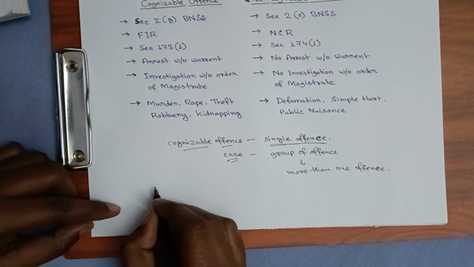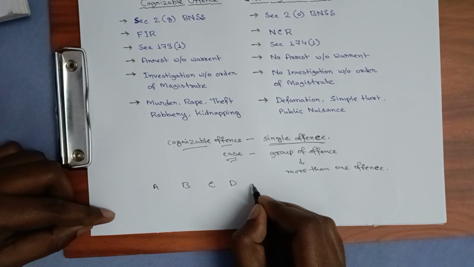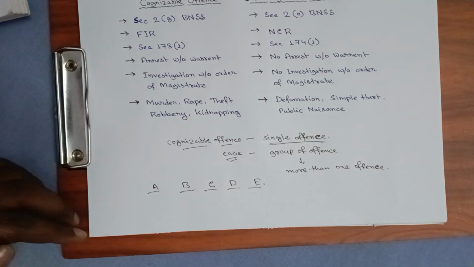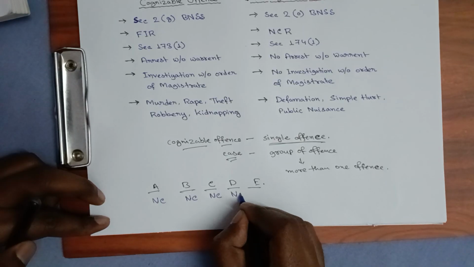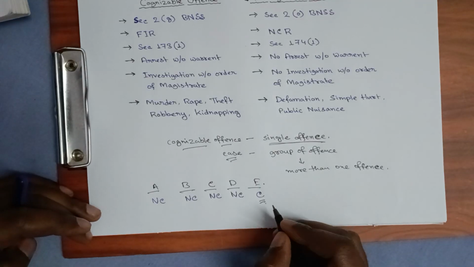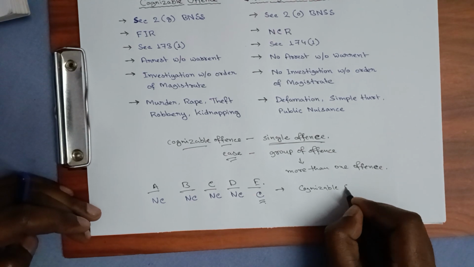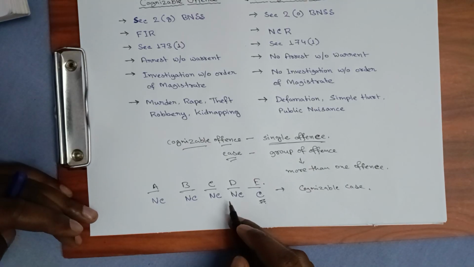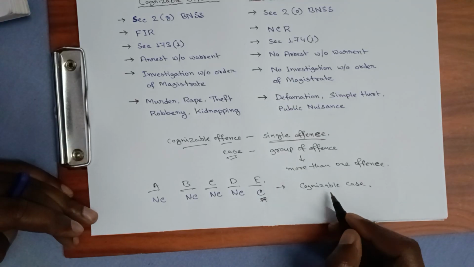For example, there are five offenses, A, B, C, D and E. A, B, C and D are non-cognizable, and E is cognizable. In this case, what type of case will it be? It will be a cognizable case, because the provision says that if there is more than one offense and at least one of them is cognizable, then the whole case becomes a cognizable case.